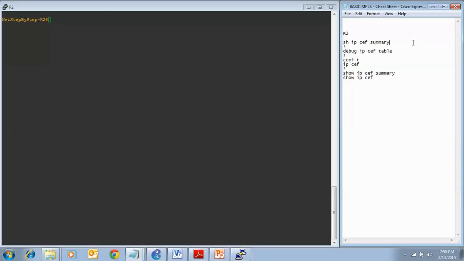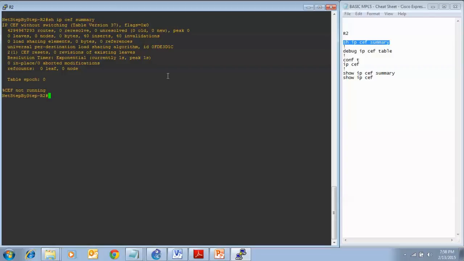I will enter my show command, show ip cef summary, on router 2. We have some information here, and as you can see, everything has zeros next to it. There will be some output right in the parentheses if there were some entries in the table. We have no leaves. There is nothing going on here as far as CEF goes.